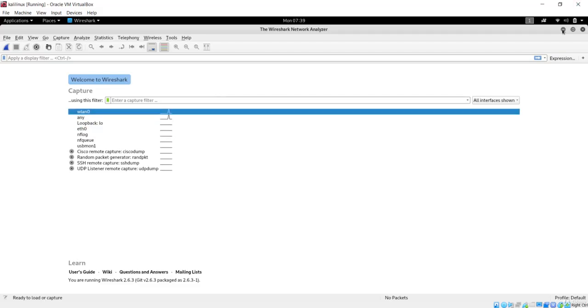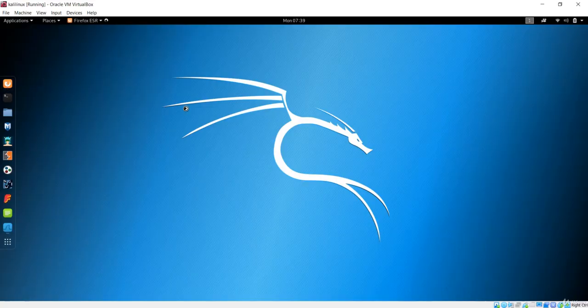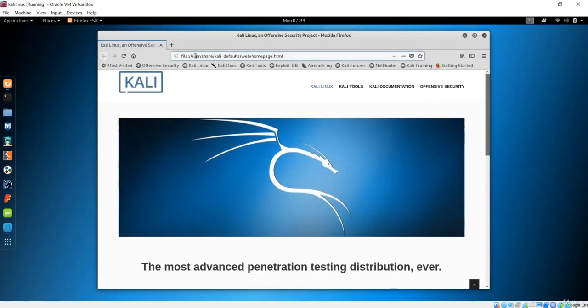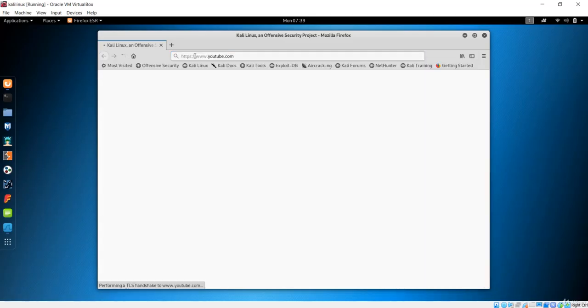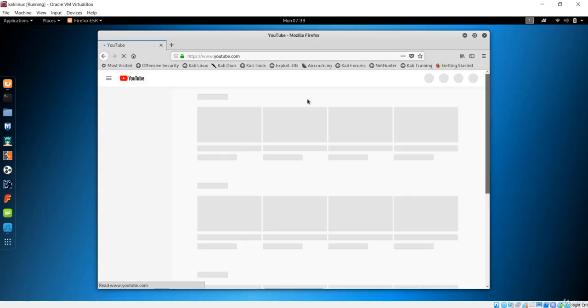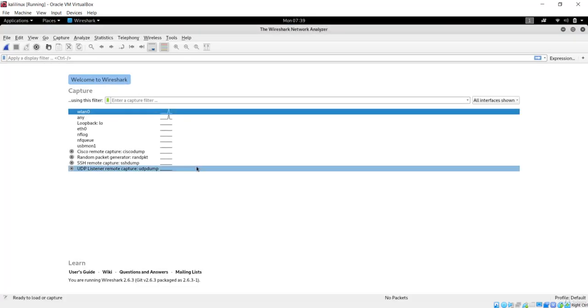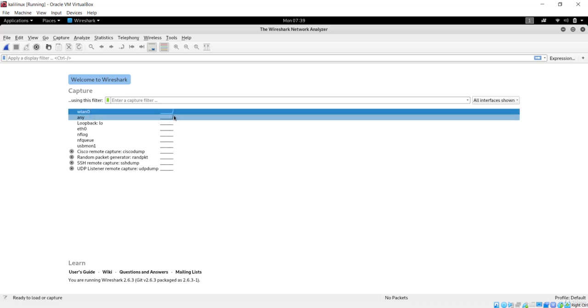Let's go over here and open Firefox and search for YouTube, and let's see if there are some packets. Okay, let's go back to Wireshark and you'll see there will be some spikes. More spikes are generated when you surf the internet on this Kali Linux machine.